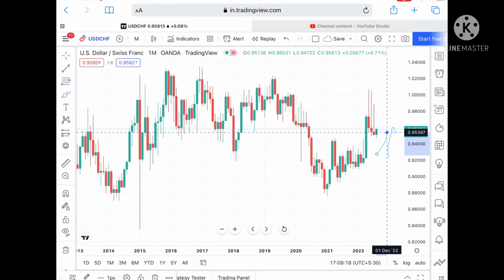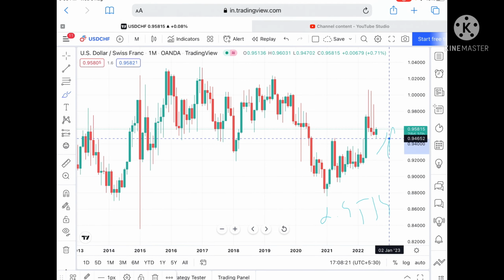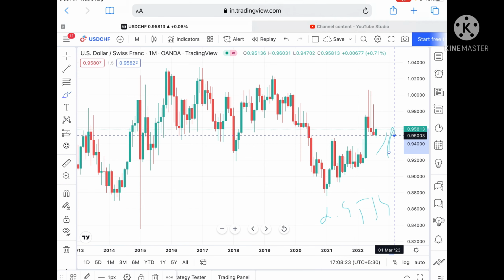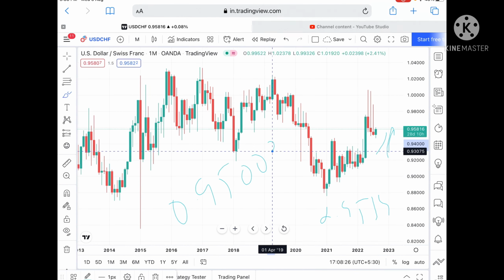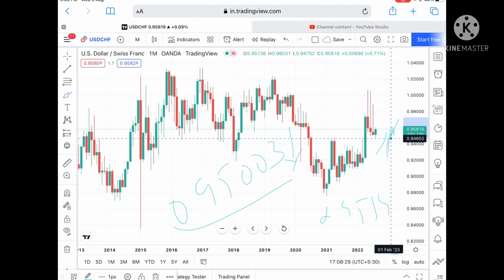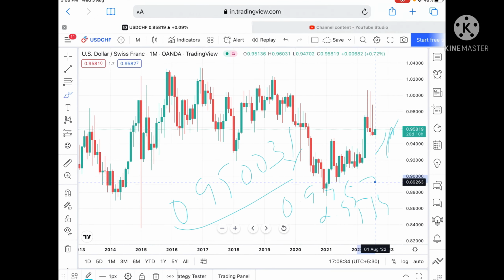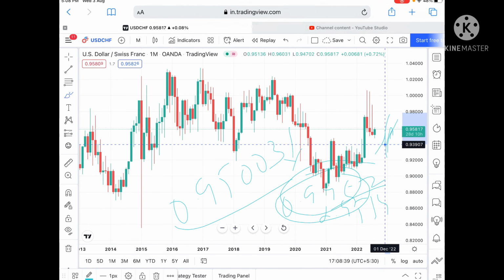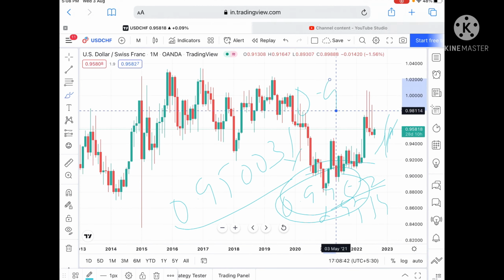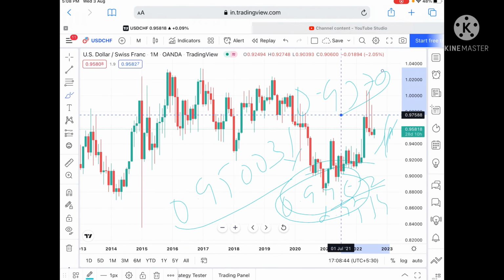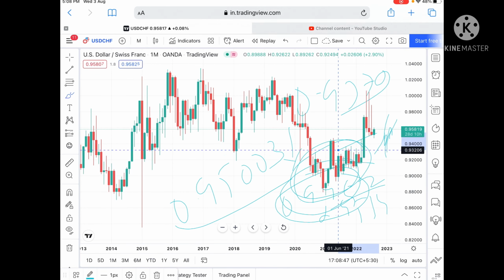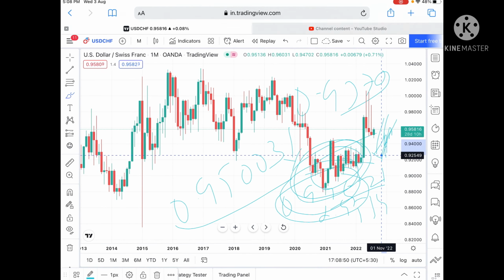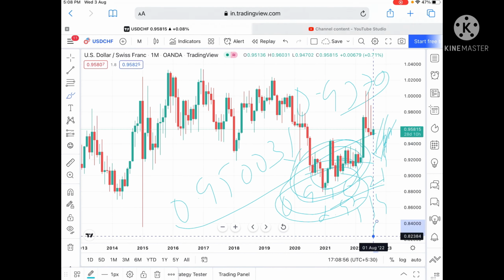0.95397, and suppose if that level goes downside, then it can touch a level of 0.95003, and from there it can move further low towards a level of 0.94652. This particular level is already a weakened resistance, so the probability is very high it can move further low towards a level of 0.93772, and once the price falls below this level, then it will come again in this particular zone, and the probability of going further low towards a level of 0.92593 is very high, and from there it can move further down.